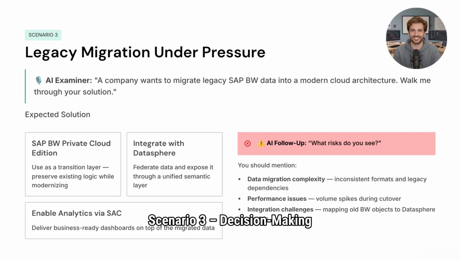Scenario 3. Decision-making under pressure. A company wants to migrate legacy SAP BW data into a modern cloud architecture. Expected solution. Use SAP BW Private Cloud Edition for transition. Integrate with Datasphere. Enable analytics via SAC. AI follow-up: What risks do you see? You should mention data migration complexity, performance issues, integration challenges.